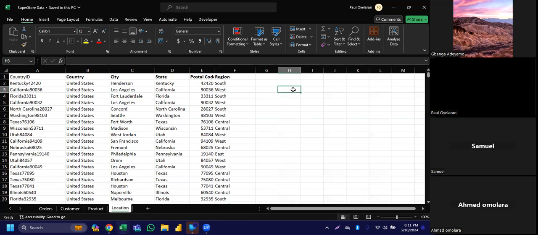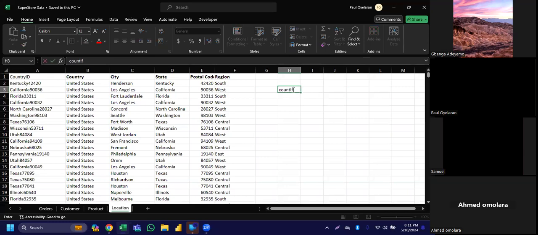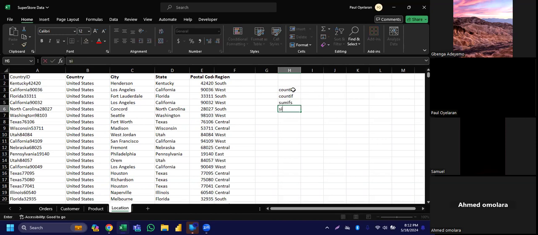Tonight we'll be talking about the key functions we can't do without in data analysis, especially when using Excel: Countif, Countifs, Sumif and Sumifs. Mr. Agbenga, sir, please confirm if I'm right, these are just these four functions? Yes. All right, thank you, sir.